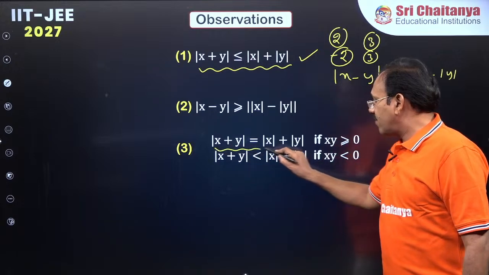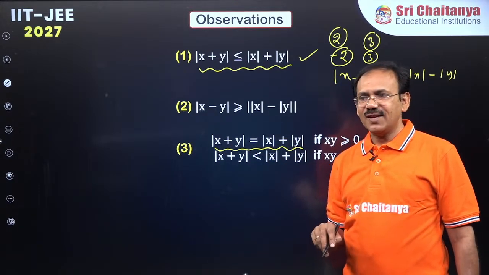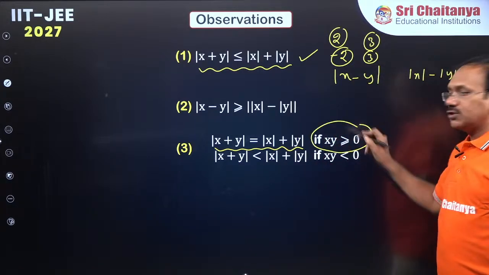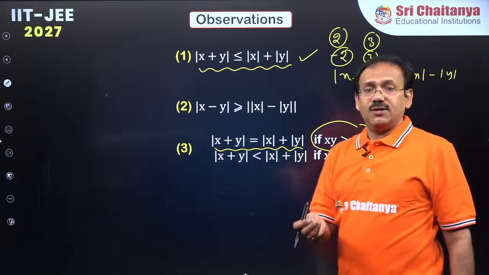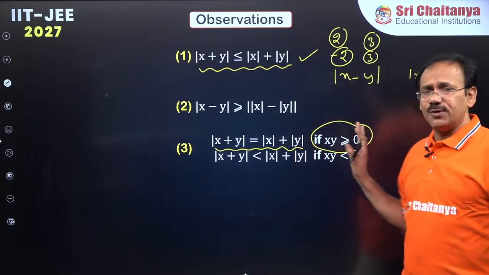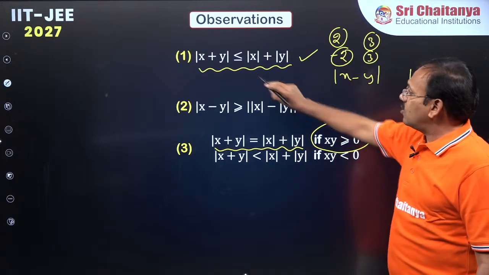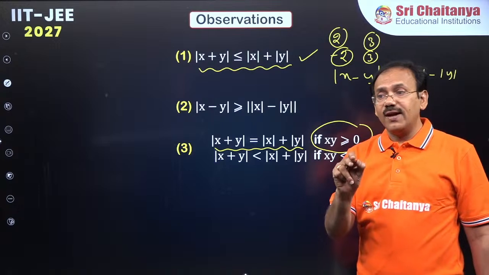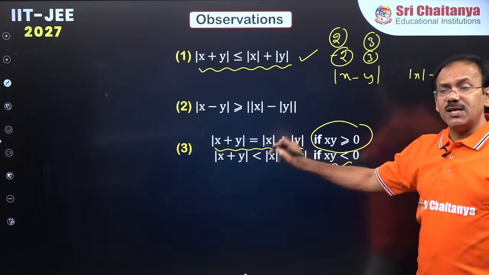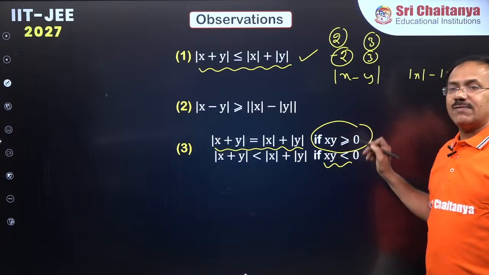Mod x plus y will be equal to mod x plus mod y if xy is greater than or equal to 0. That means x and y are both positive or both negative, or of course maybe 0, then this equality holds. Here you will get less than only when x and y have opposite sign. This is what I have written. Mod x plus y is less than mod x plus mod y only when x and y have opposite sign.